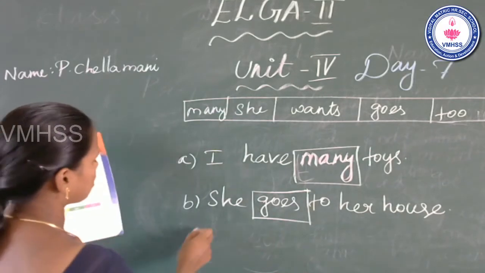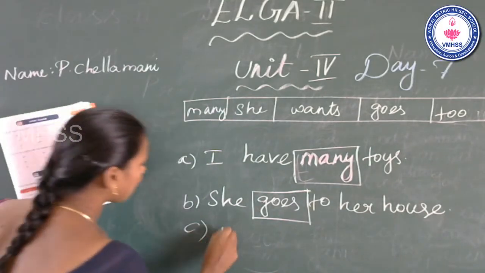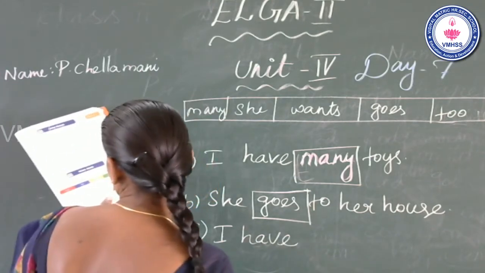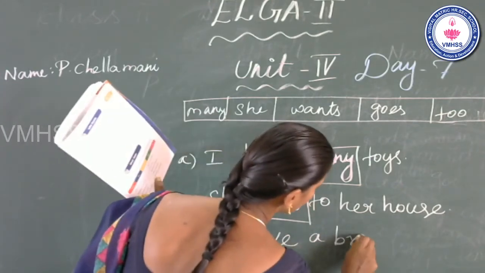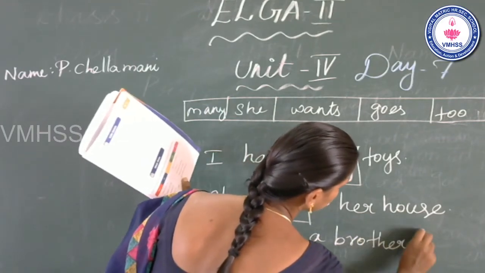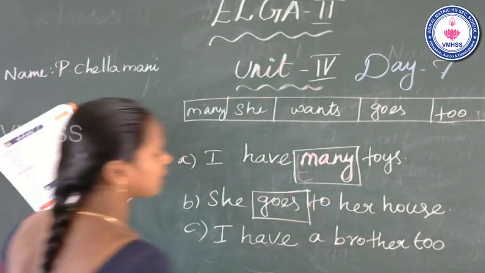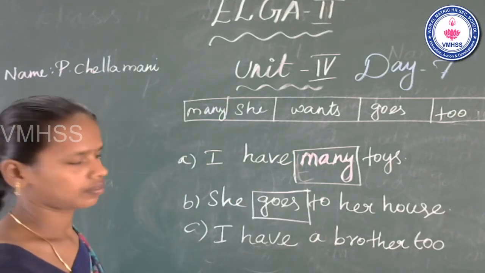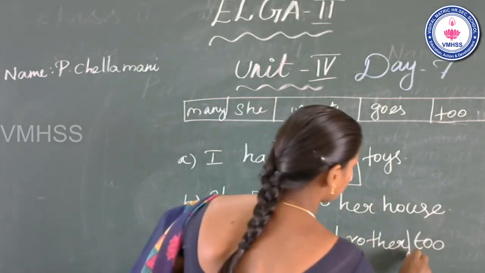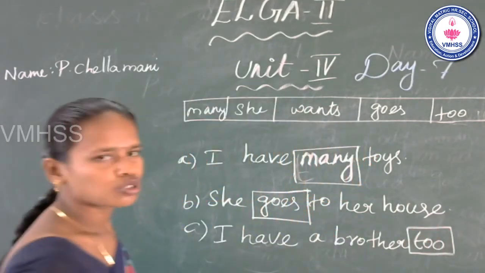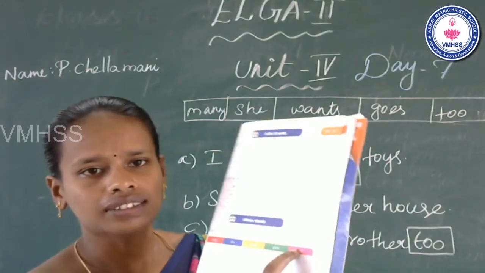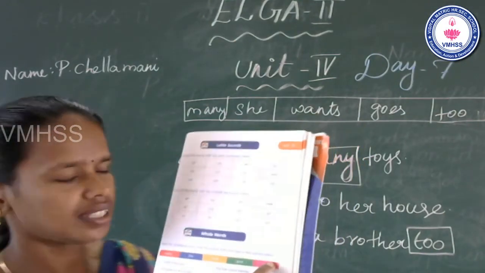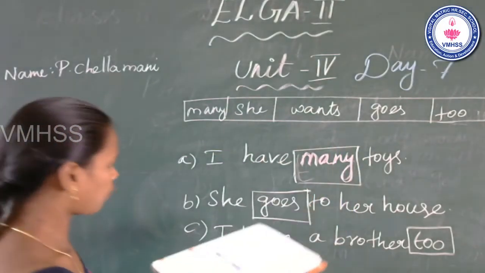See the third one. I have a brother too. Do you see any word in this sentence from the box? Two. Which color? Pink. You can color it pink. Is that clear? Now go to the fourth one.